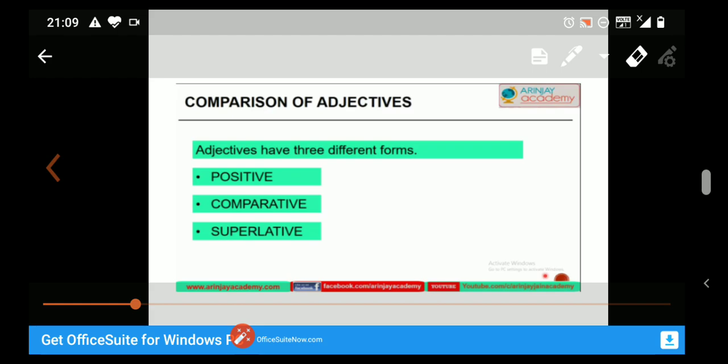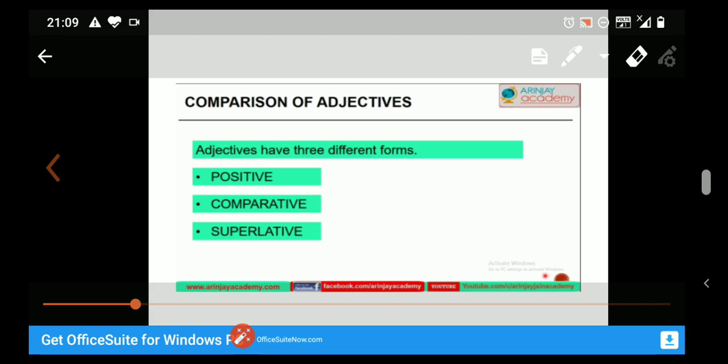Now second, comparative degree. The adjectives in the comparative degree are used when we are comparing two nouns. Always remember, students, in comparative degree the adjectives are used when we are comparing two nouns. And we need to show which noun possesses the adjective or character in a greater or lesser amount when compared with the other. So always remember, students, in comparative degree we compare adjectives of two nouns.